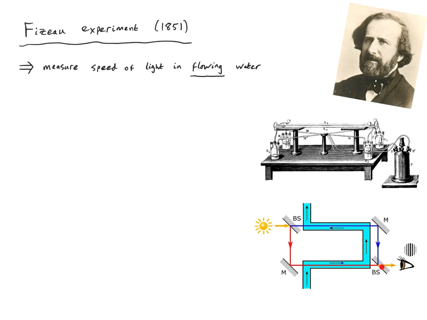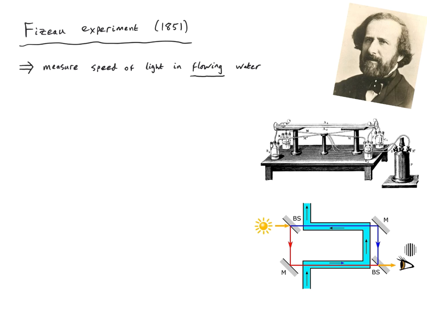When these two beams recombine, if there is a difference in the speed of light due to the travelling in one or other of the arms, then you will see an interference pattern in the detector. The observed interference pattern is actually enough to work out the speed of the light in the flowing water. So this is a really ingenious experiment performed quite early on in 1851 by Fizeau.